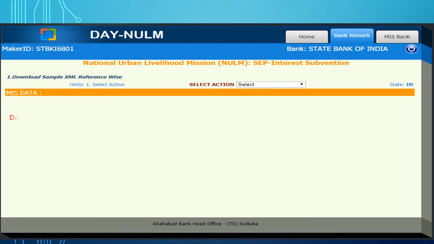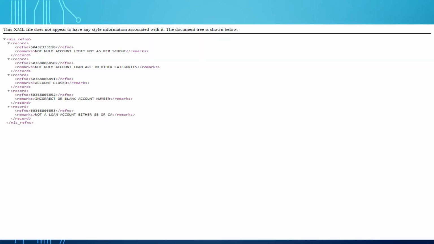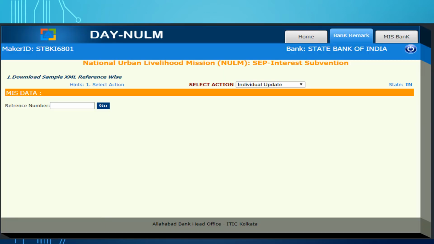In the bank remark, here you will find the XML file, sample XML. There are 5 types of remarks given: not NULM account, limit not as per scheme, loan is in other categories, account is closed, incorrect or blank account number, not a loan account, either SB or CC.